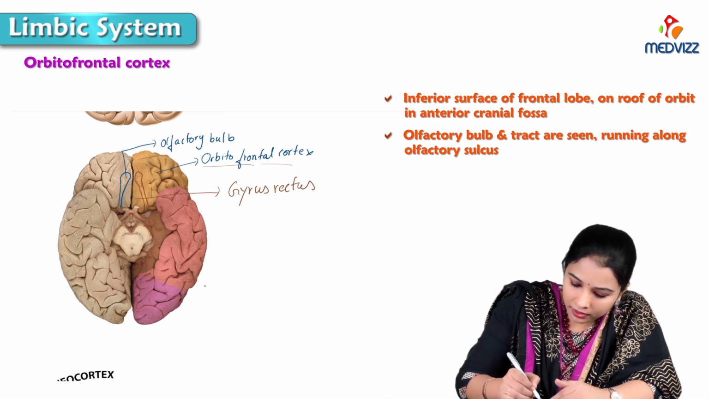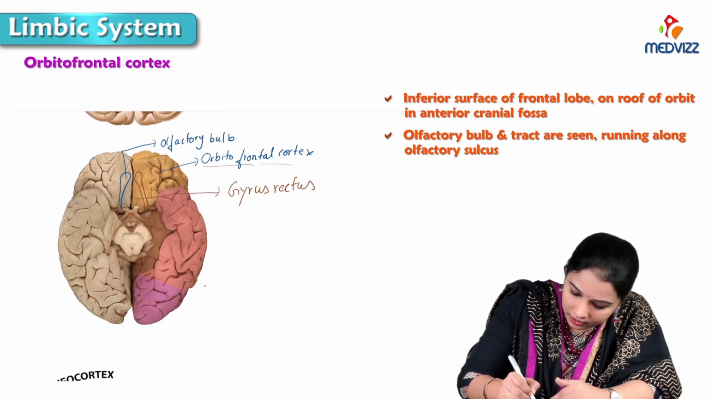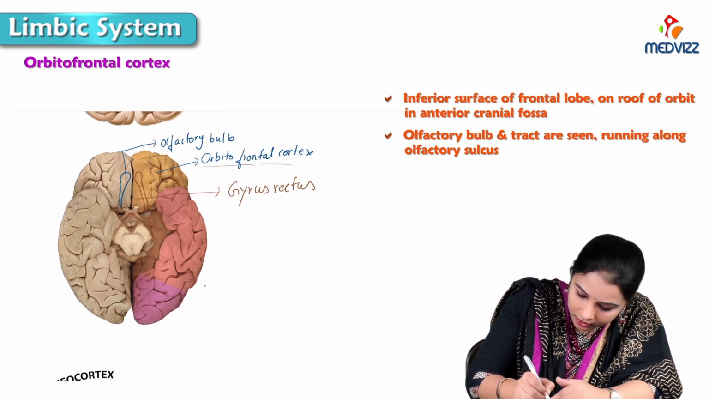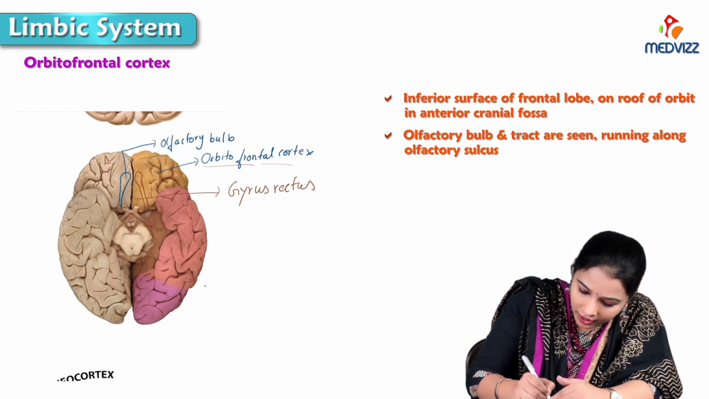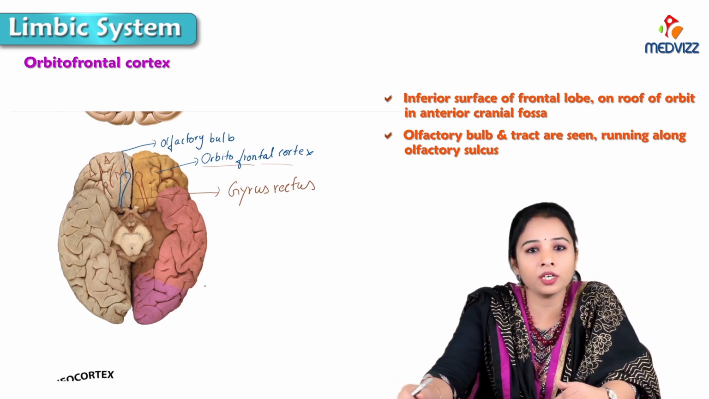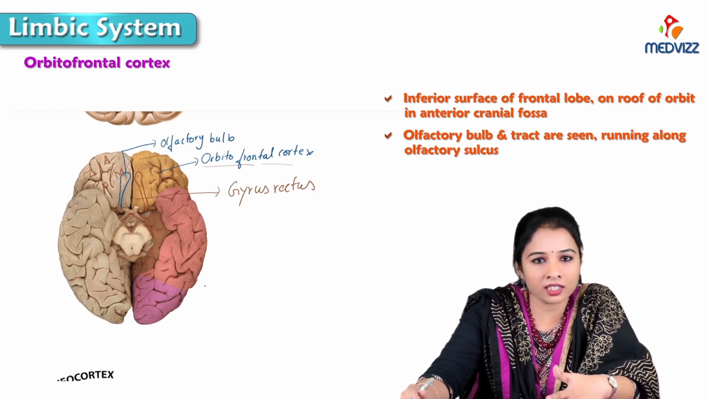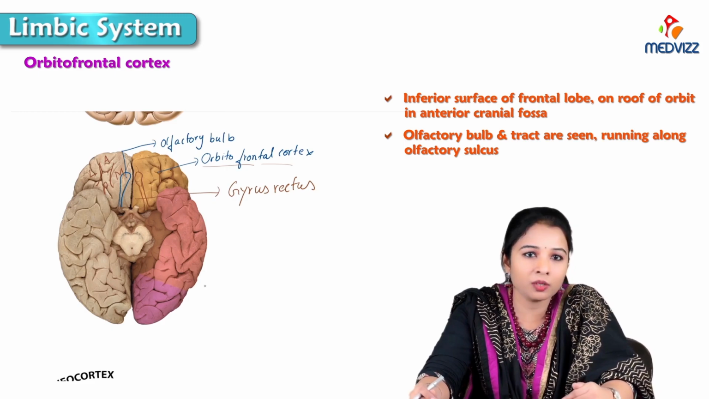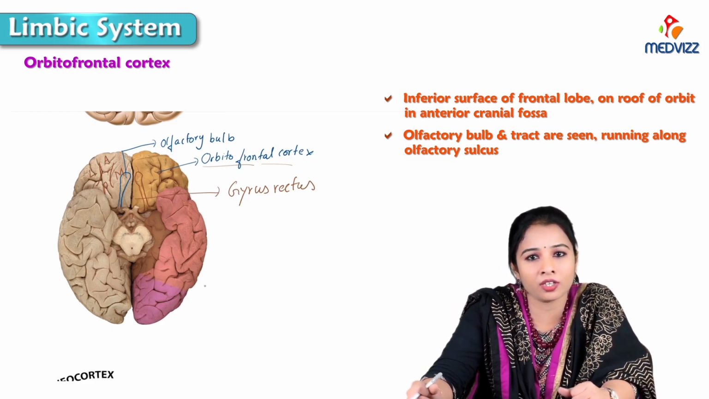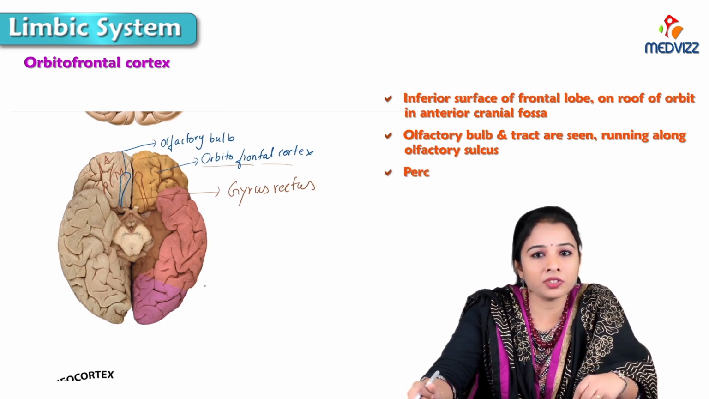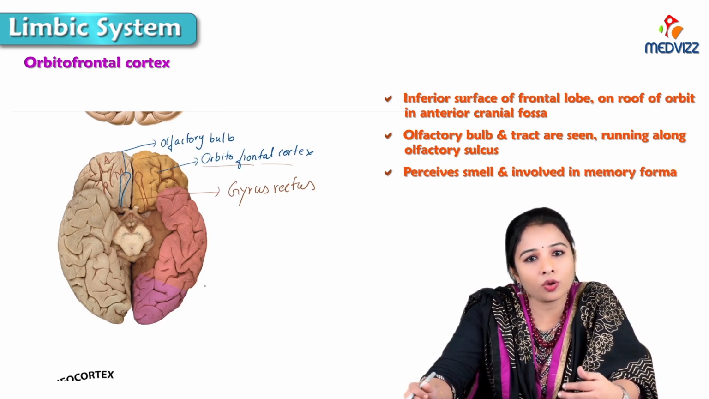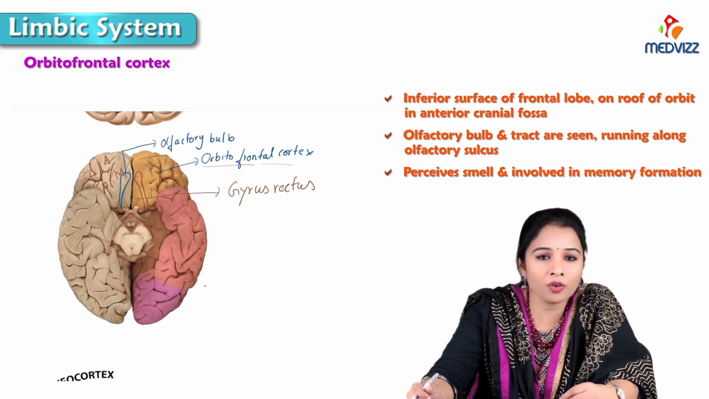So here is the H-shaped sulcus. I am writing on the other side too, H-shaped. This is the anterior, posterior, medial and lateral frontoorbital gyrus. The medial orbital gyrus and gyrus rectus play a major part in the orbitofrontal cortex, and this part perceives the smell sensation, which is also involved in the formation of memories associated with smell.